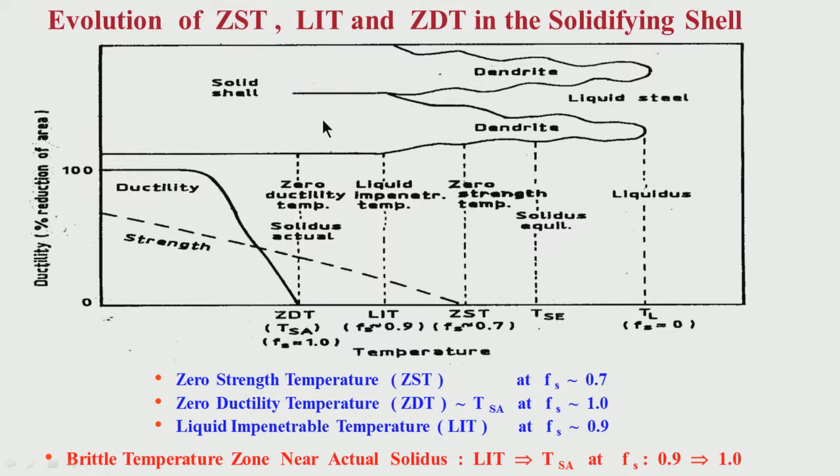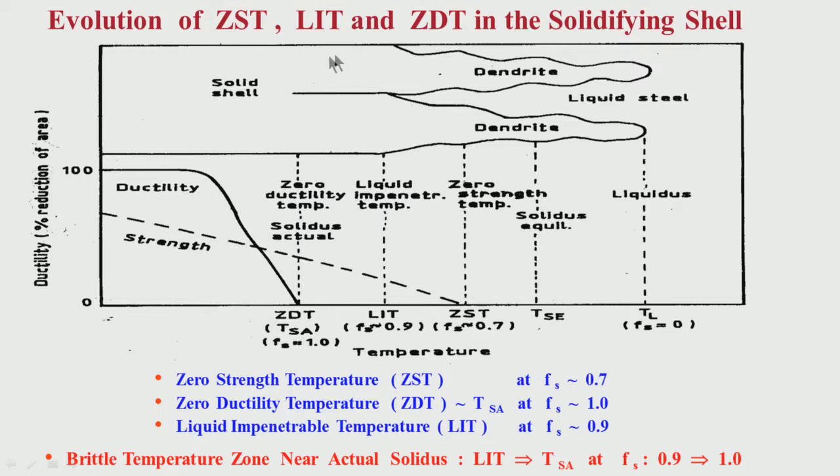That means the temperature between 90% solid fraction to 100% solid fraction, this particular region here, because there is no ductility but there is strength. So if there is a crack formation due to some external strain, the liquid steel cannot penetrate and heal up, so the cracks will remain. So this temperature zone is called the brittle temperature zone or region near solidus, actual solidus.